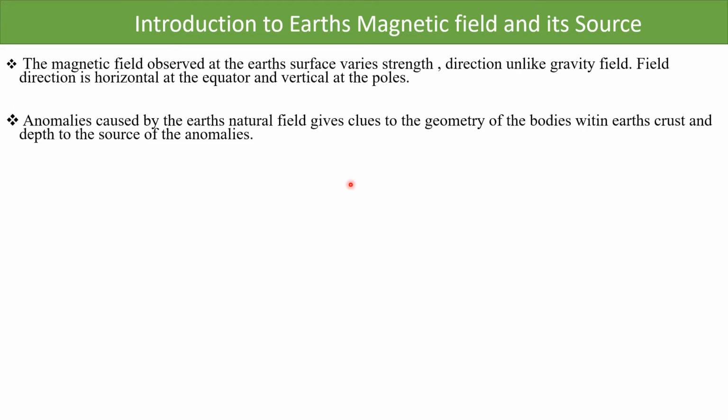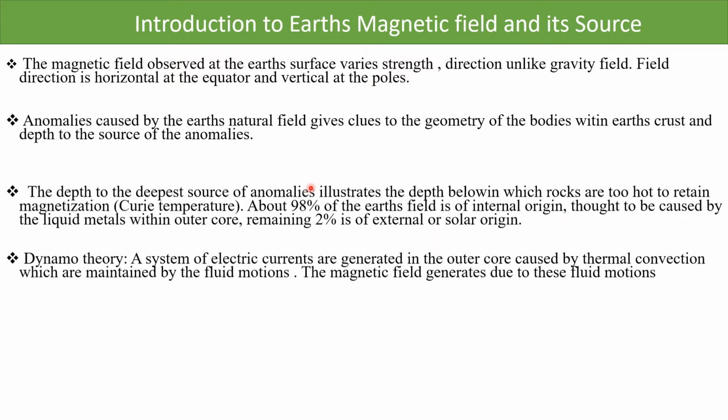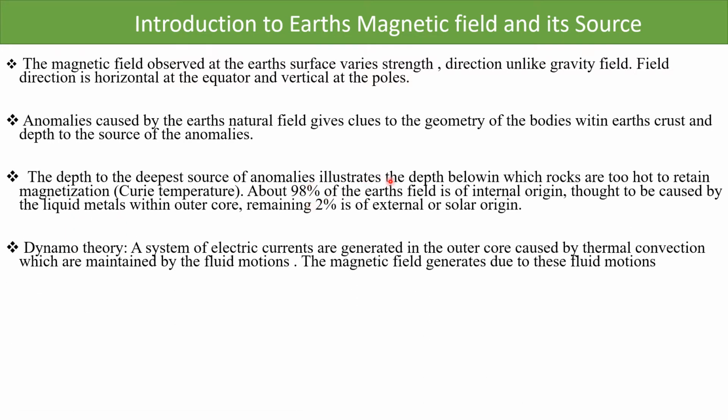First, the magnetic field that is observed at the surface of the Earth varies in strength and direction with so much variation. It is horizontal at the equator and vertical at the pole. If we see the anomaly, it gives a clue to the geometry of the body within the Earth's crust and the depth to the source of the anomaly. And the deepest source of the anomaly illustrates the depth below which the rocks are too hot to retain magnetization. That temperature at which the rocks lose their magnetization is called the Curie temperature.